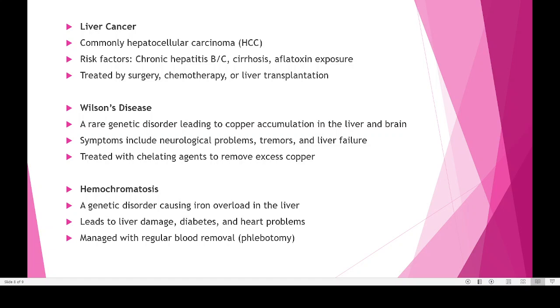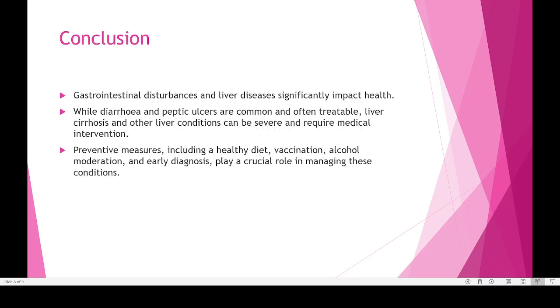Another problem is hemochromatosis. It is an iron overload, too much iron in our liver. In case of Wilson disease, too much copper; in case of hemochromatosis, too much iron may be present. That may cause liver damage, and diabetes and heart problems will be there. So what we are doing is that we have to remove the blood and supply new blood. And that is a possibility in the case of hemochromatosis.